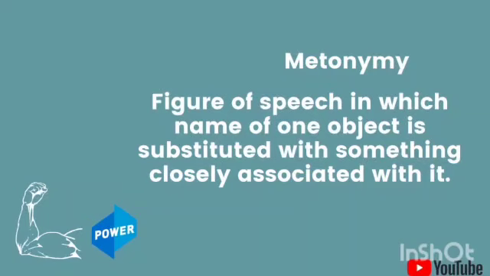Let's quickly go to the next one, and that is metonymy. So what is metonymy in reality? Metonymy is when the name of one object is substituted with something very closely associated to it. For example, you always pump up your muscles when you want to show that you are powerful, because muscles are a symbol of power.